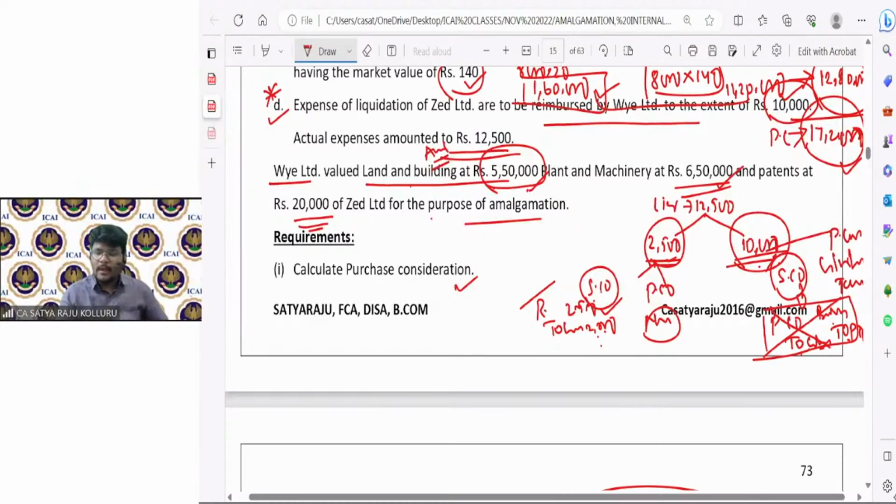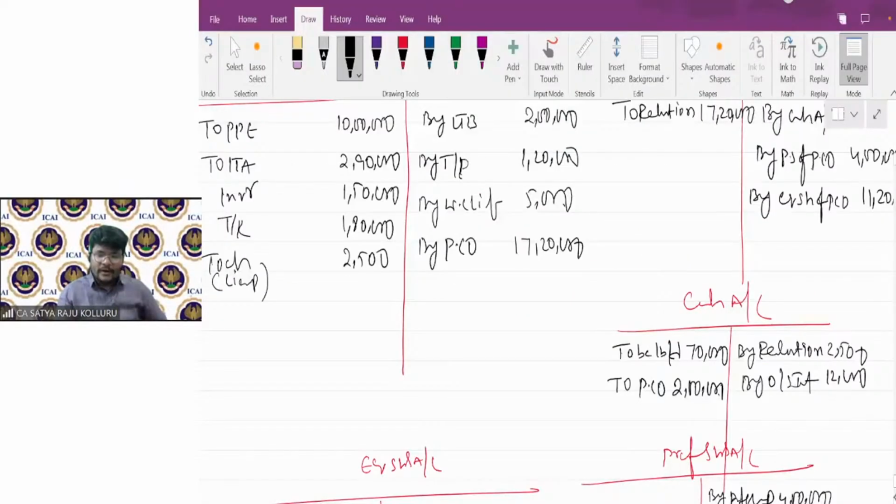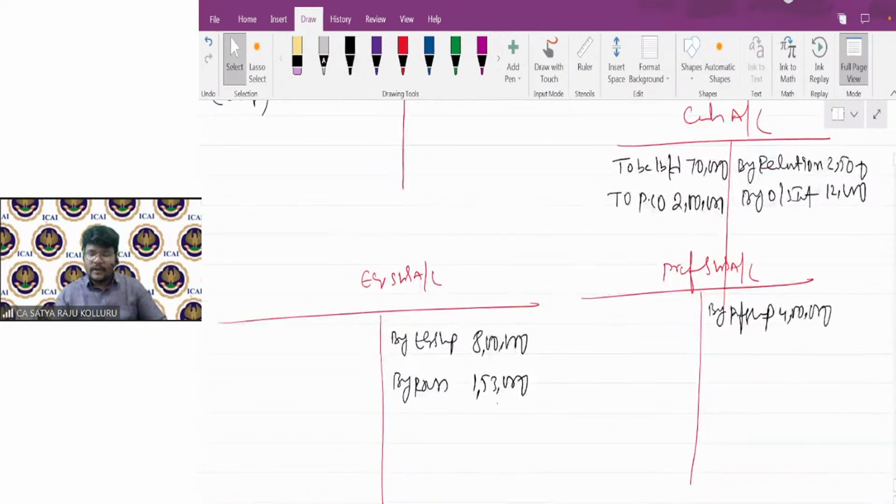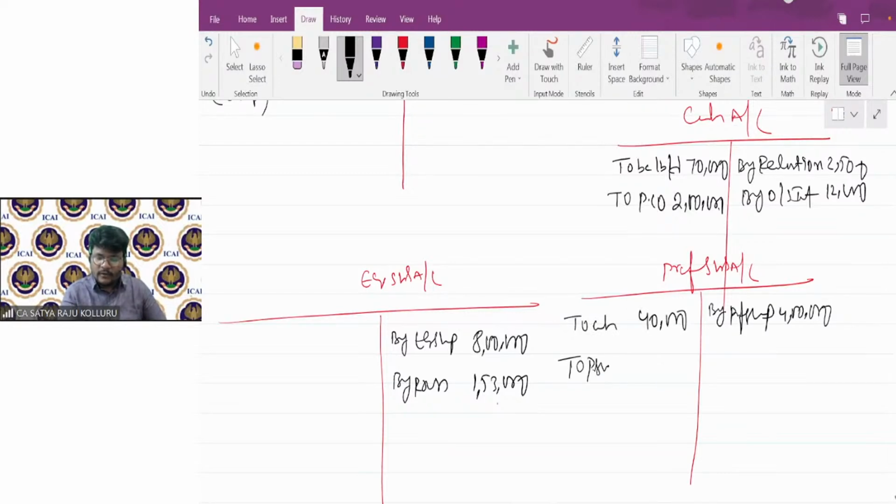Next, in the order of making payment, who will be the next party? There is no other liability holder. That's why the liquidator goes to preference shareholders. Now it is clearly given that preference shareholders will get 40,000 in the form of cash and 4 lakhs in the form of preference shares. At the time of making settlement to preference shareholders, the general entry is preference shareholders to cash, to preference shares of purchasing company. That's why preference shareholders to cash 40,000, to preference shares of purchasing company 4 lakhs.